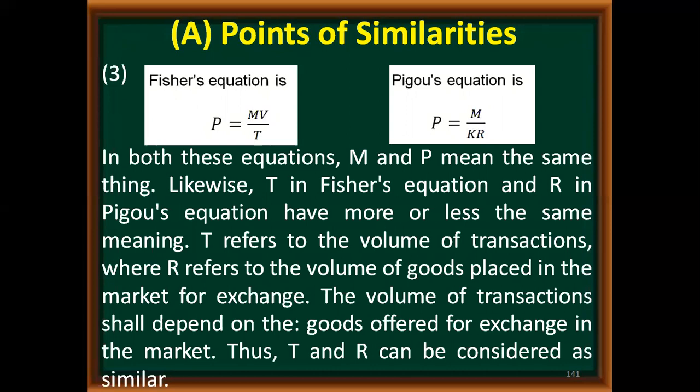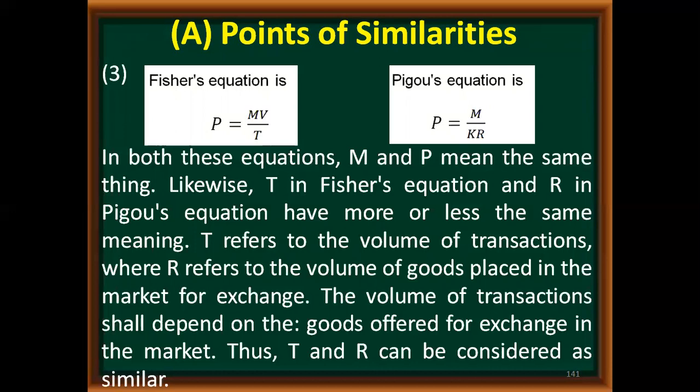Whether it is Pigou's equation or Fisher's equation, P indicates the price level and M indicates the quantity of money. Likewise, T in Fisher's equation and R in Pigou's equation have more or less the same meaning. T refers to the volume of transactions, whereas R refers to the volume of goods placed in the market for exchange. That means T and R are referring to the same thing.